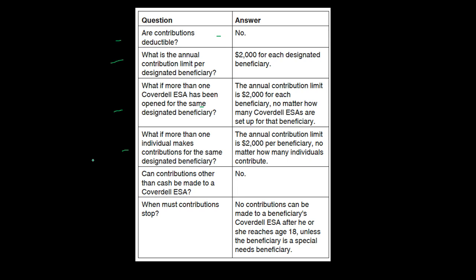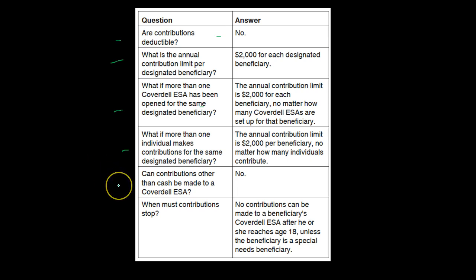So you can see how this line of questioning might happen. Well, it's 2,000. Well, what if we have two Coverdell accounts? Well, no, it's still 2,000 per beneficiary. Okay, well, what if we had two different people set up two separate Coverdell accounts for the same student? Could we go over 2,000 then? Well, no, it's 2,000 per beneficiary.